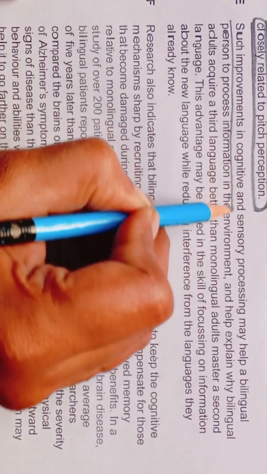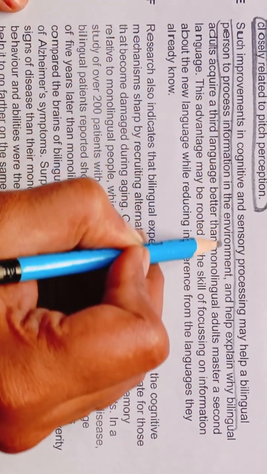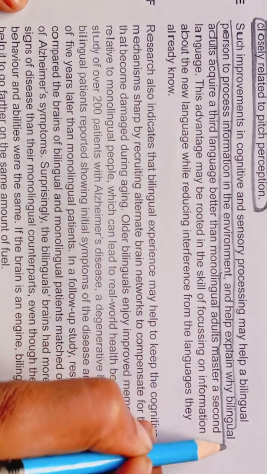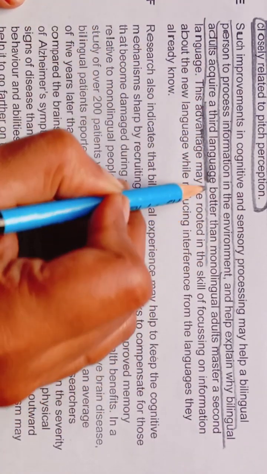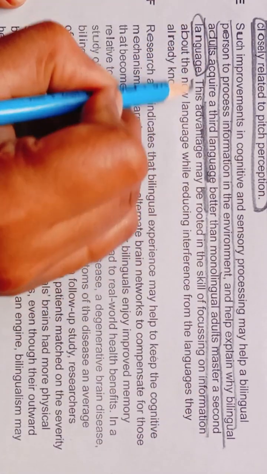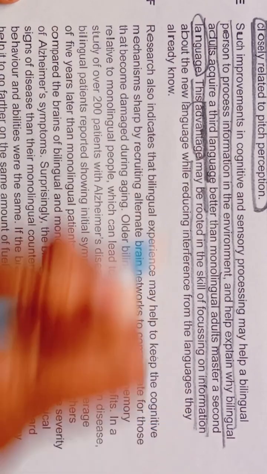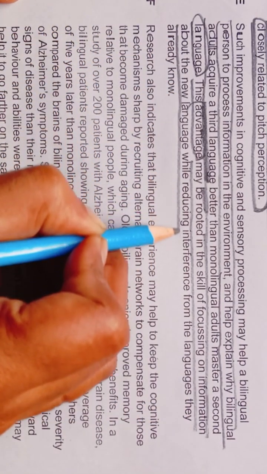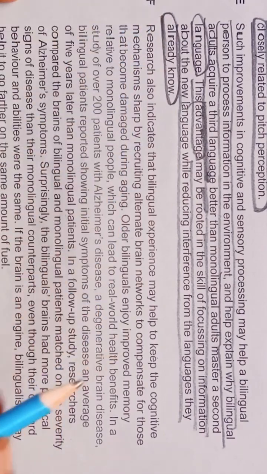Such improvements in cognitive and sensory processing may help a bilingual person to process information in the environment and help explain why bilingual adults acquire a third language better than monolingual adults master a second language. This advantage may be rooted in the skill of focusing on information about the new language while reducing the interference from the languages they already know.